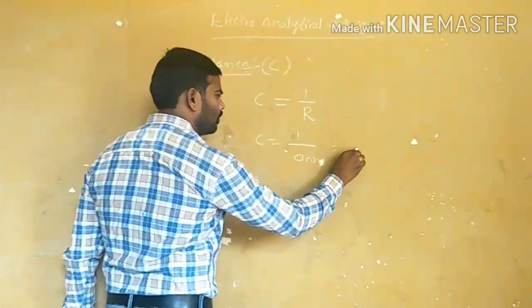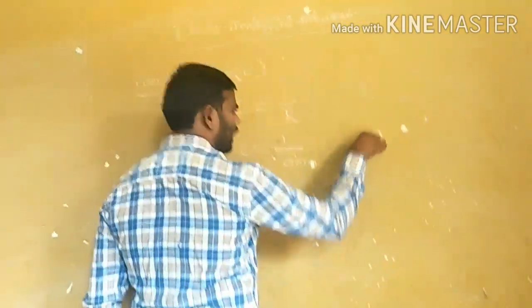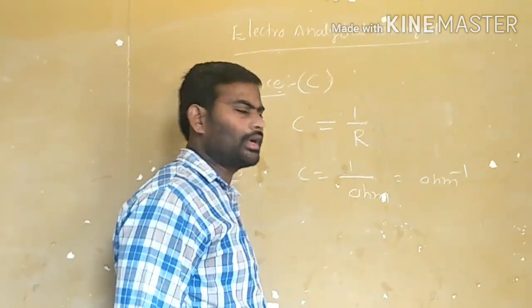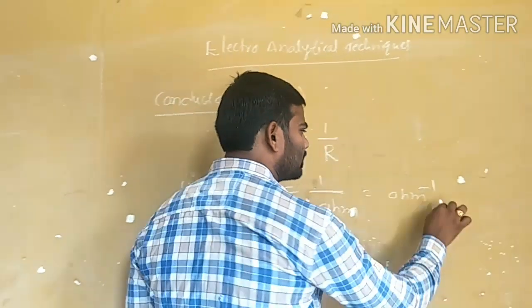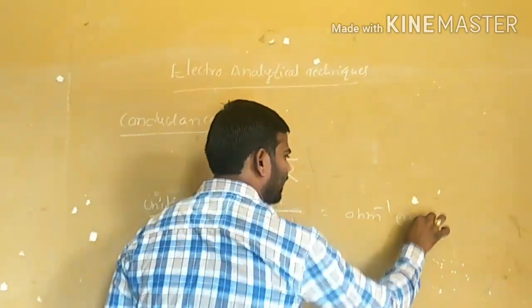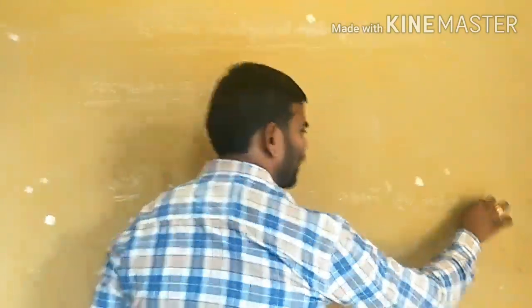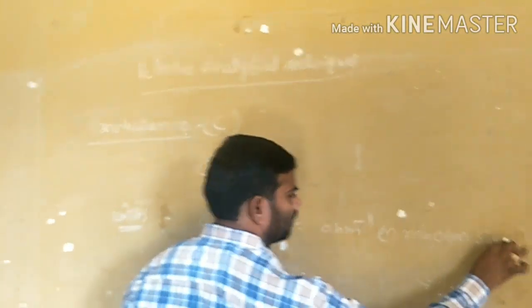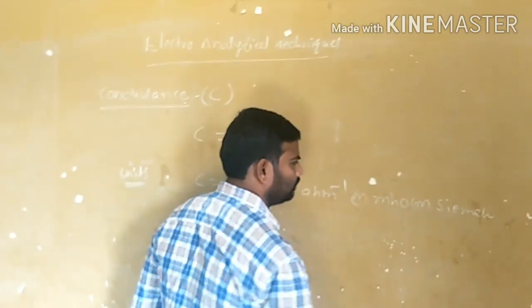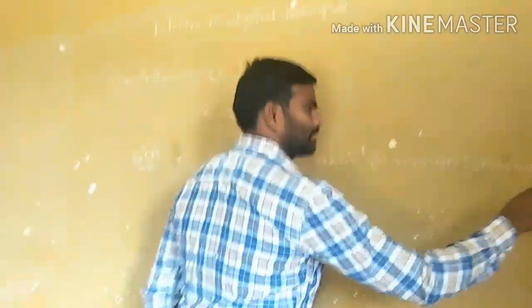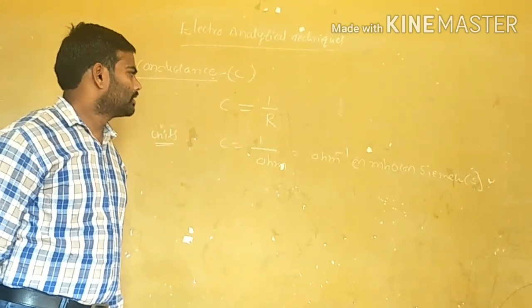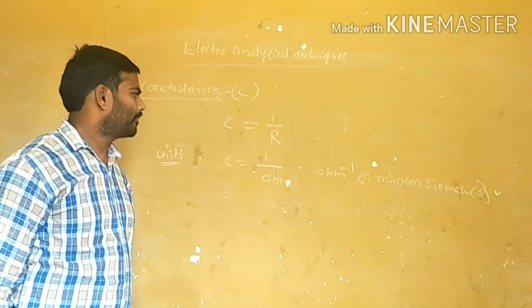From this, the unit of conductance is ohm inverse, or we can write mho, or we can write Siemens, and simply abbreviated as S. And this is about conductance.